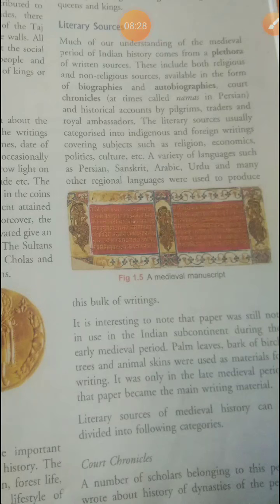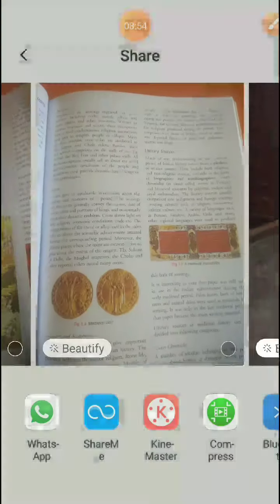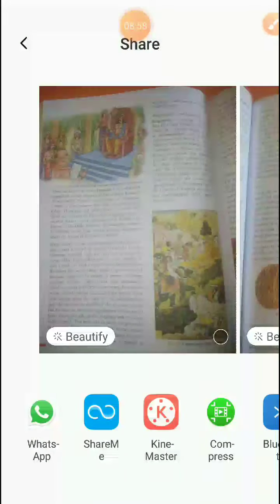It was only in the late medieval period that paper became the main writing material. It means that when paper came in the late medieval period, people started to write on paper. Literary sources of medieval history can be divided into the following categories. And see here, the literary sources can be divided into two categories. See here what the first is.